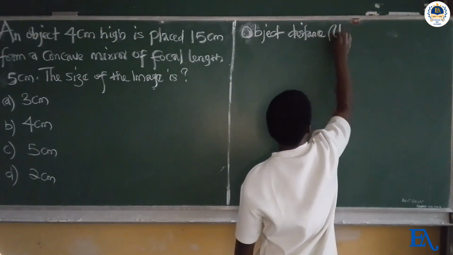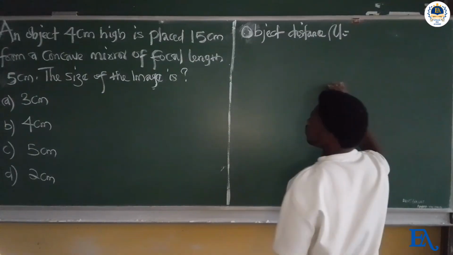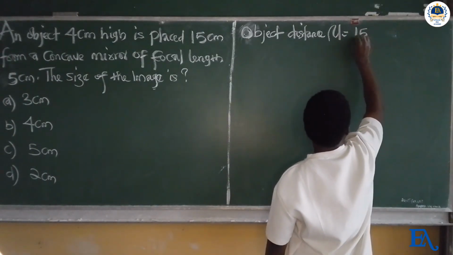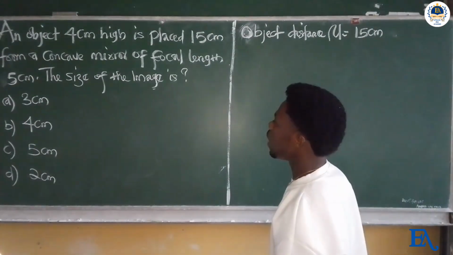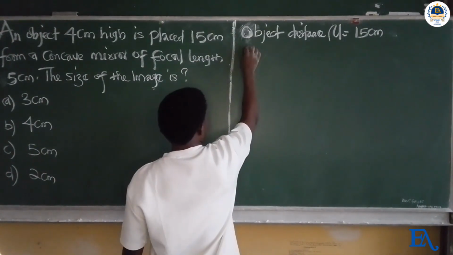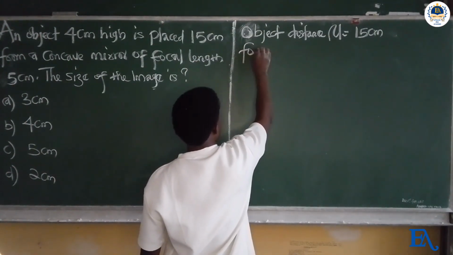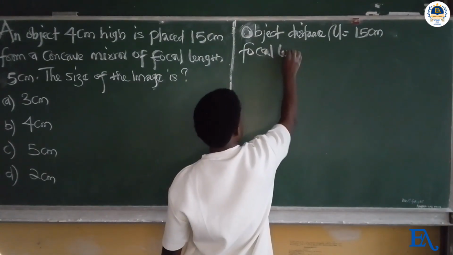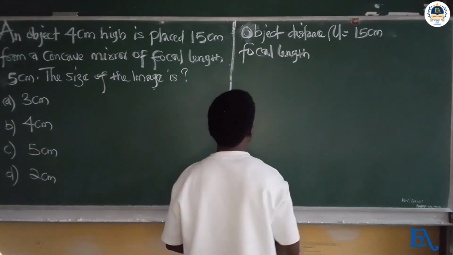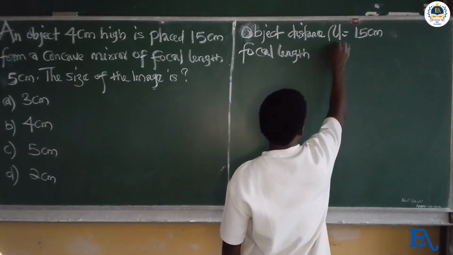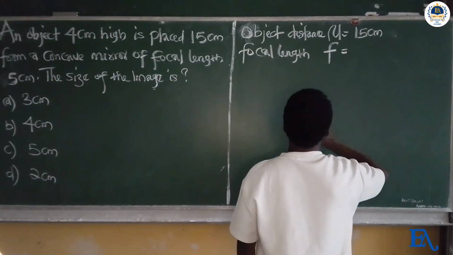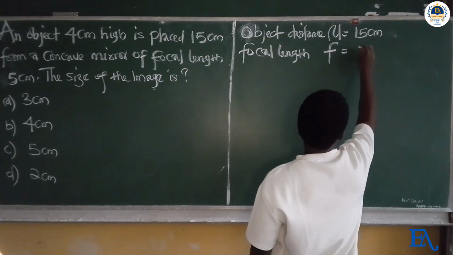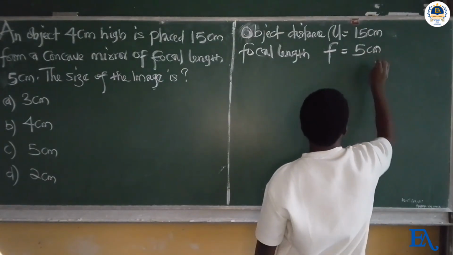So for the question, the object distance, let's call it u, is equal to 15 centimeters, and the focal length f is equal to 5 centimeters.